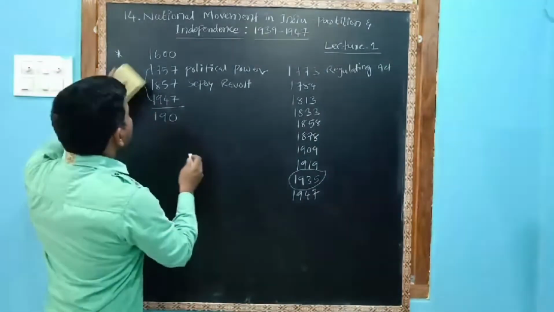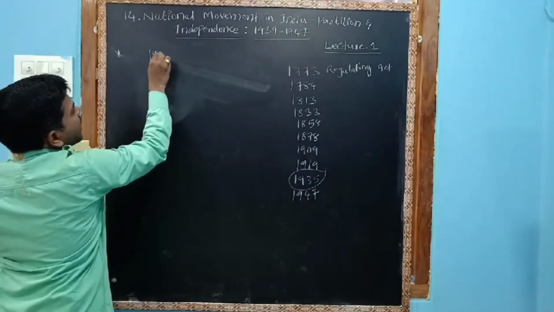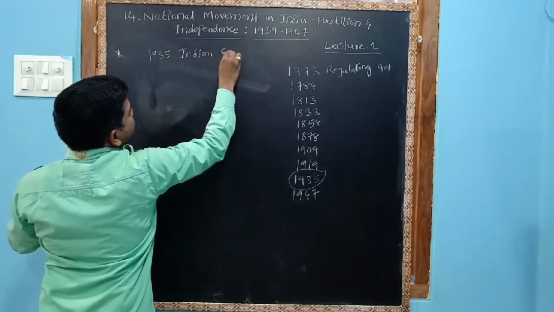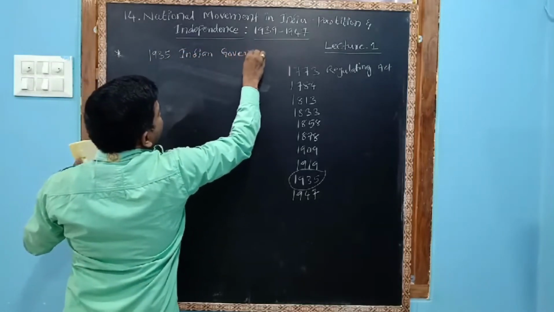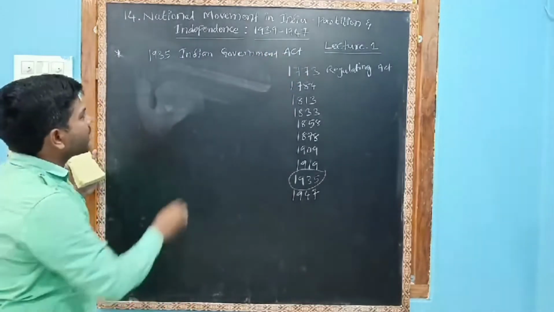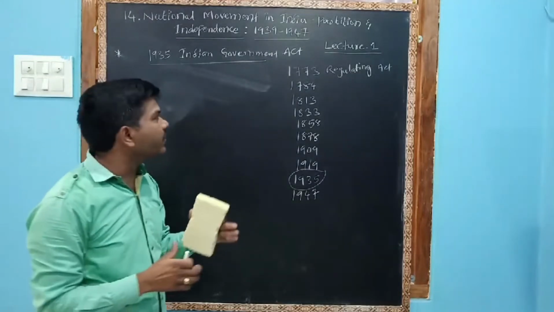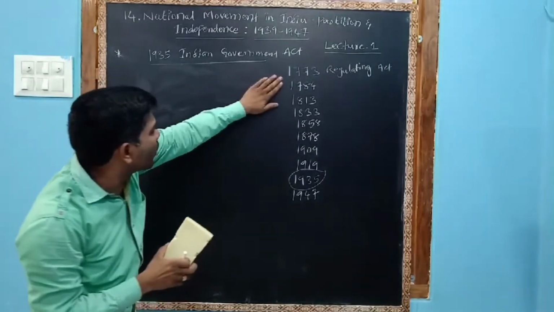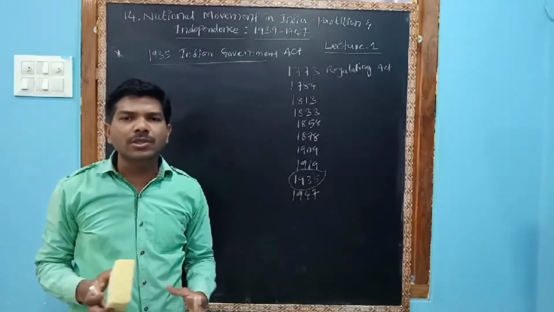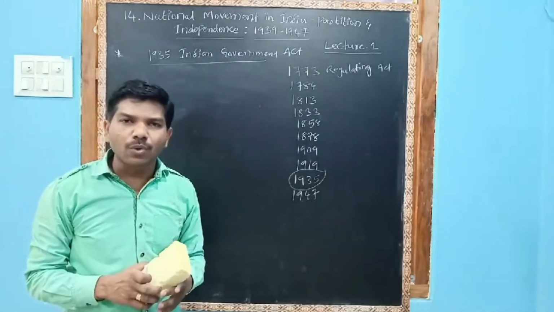The 1935 Act, also called the Indian Government Act, has a lot of significance in our history and in our civics and political science, because most of our constitution was received from the 1935 Indian Government Act.